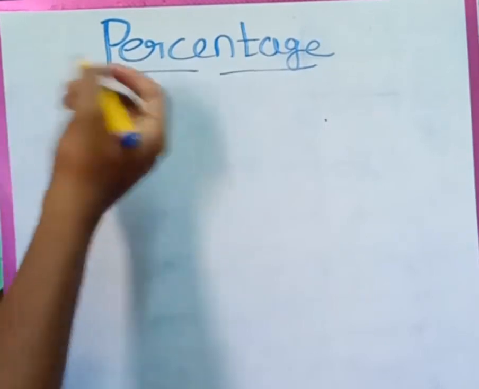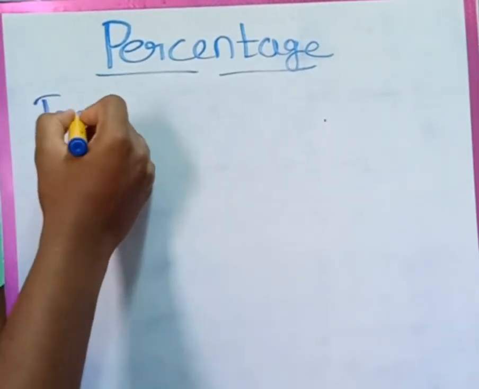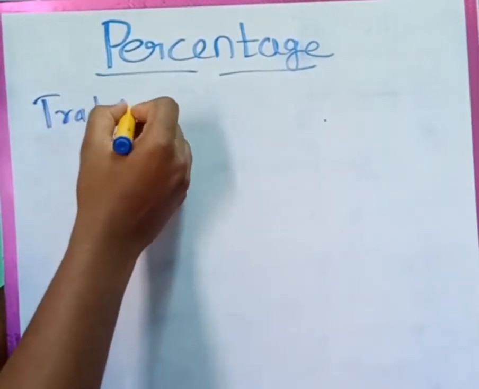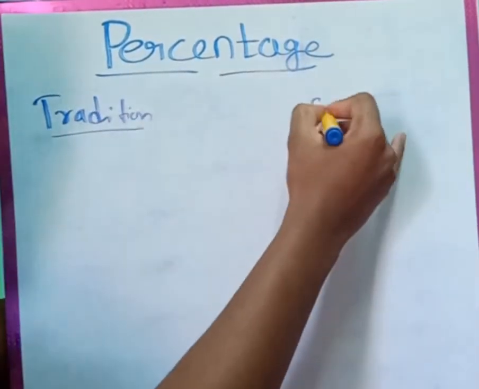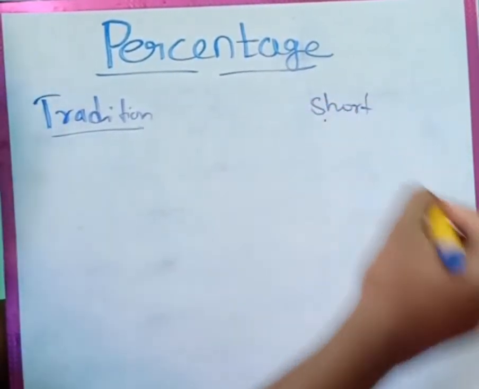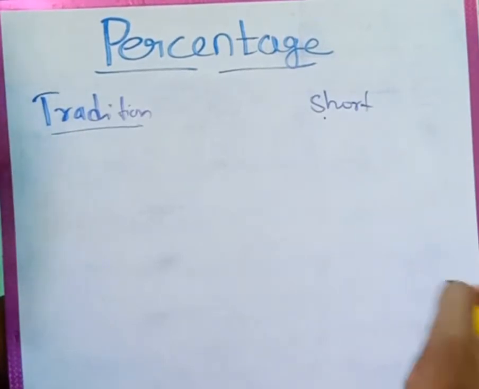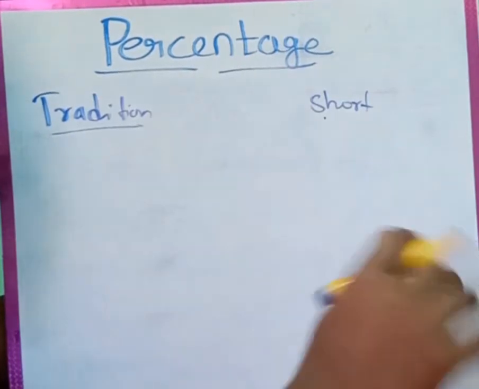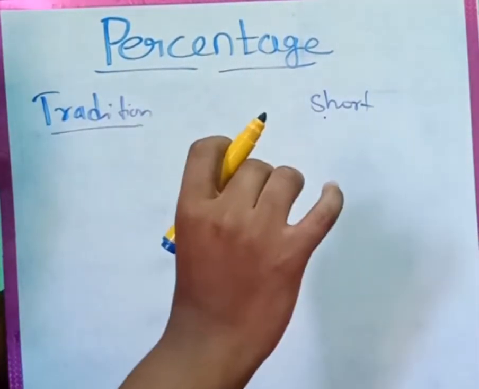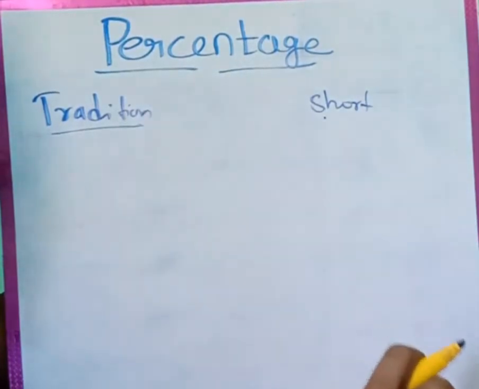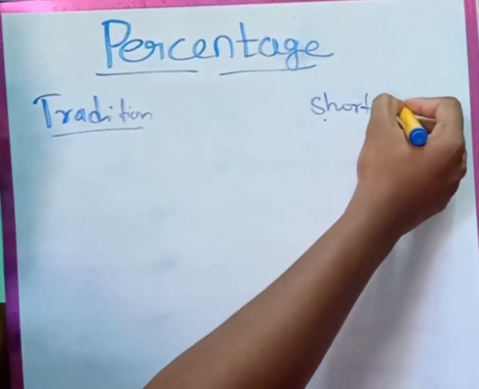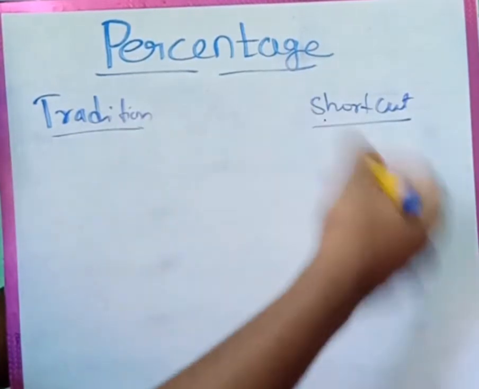This is the traditional method, and this is the shortcut. If I explain the shortcut, you can solve percentage questions in your mind without using pen and paper. Mind calculation is really important. Whatever I explain, please note it down if it is possible. I will be explaining the traditional method as well as the shortcut method.